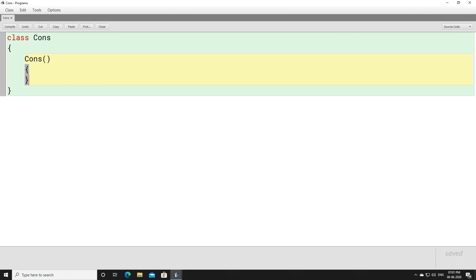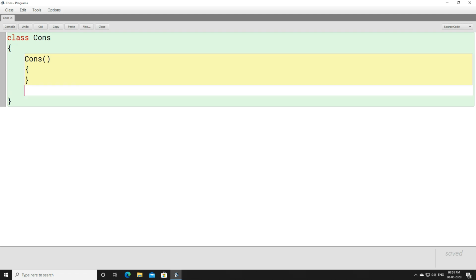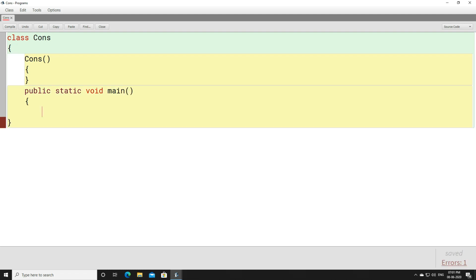Now if you want to invoke a constructor, then you write a main method, public static void main. Now tell me, at what time is a constructor invoked, because we can never call a constructor.